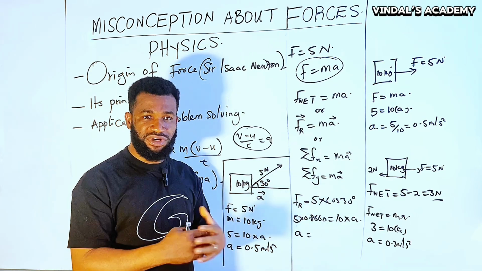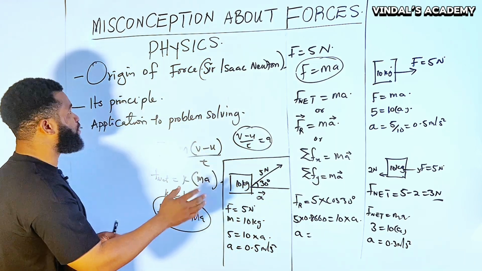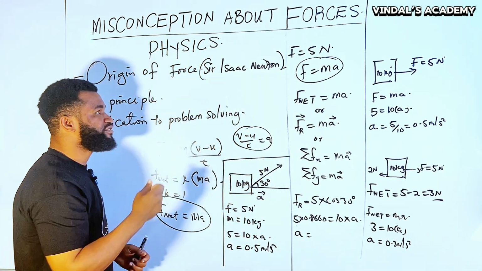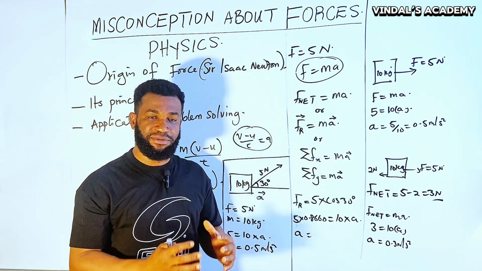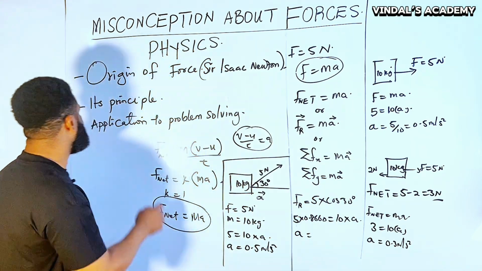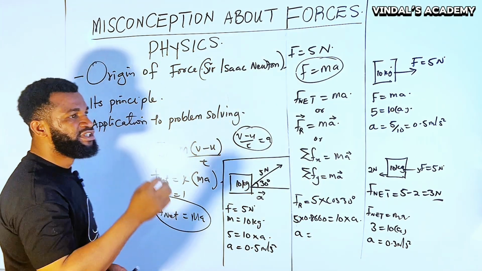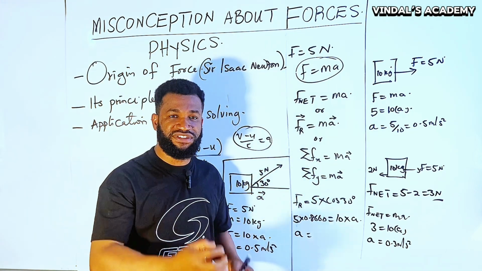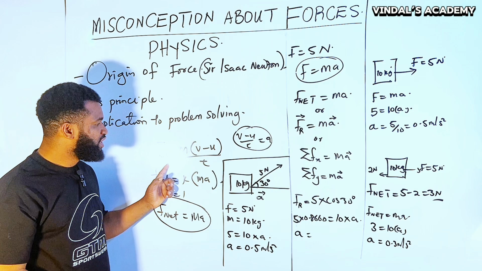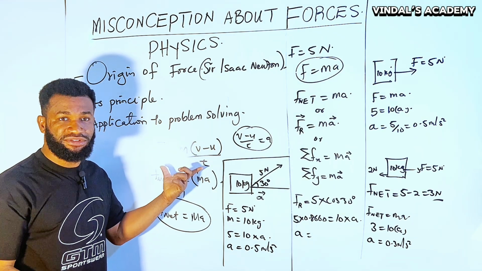However, let us do a recap. I said that the origin of force came from Sir Isaac Newton. I hope this spelling is correct. Yes, Sir Isaac Newton, he is the one that gave us an interpretation of what force is. According to him, the principle or the law is Newton's second law of motion, which says that applied force, or the net force, is directly proportional to the rate of change in momentum.